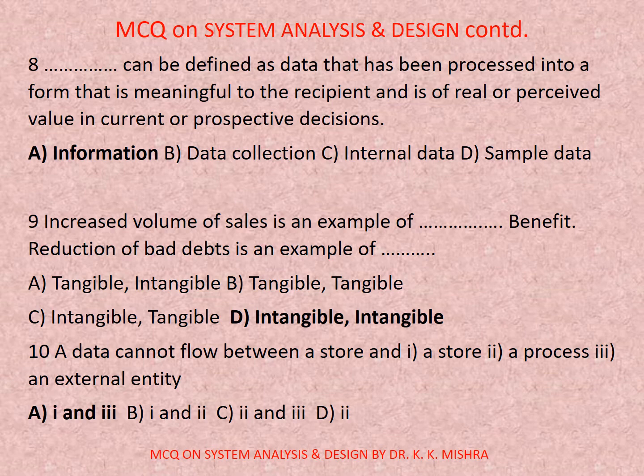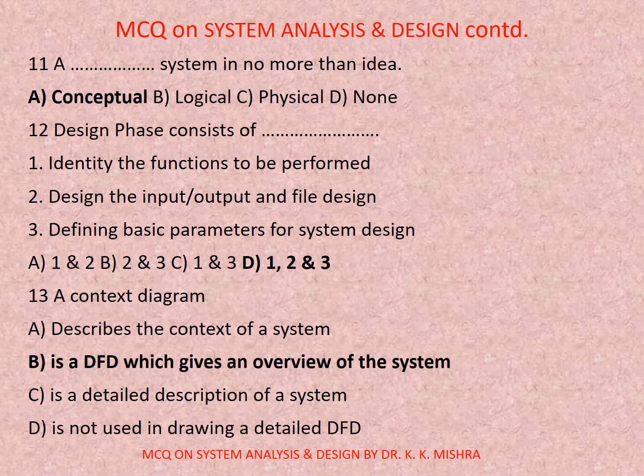Question number 10. A data cannot flow between: first, a store and a store; second, a process; third, an external entity. Correct option here is A. First and third.